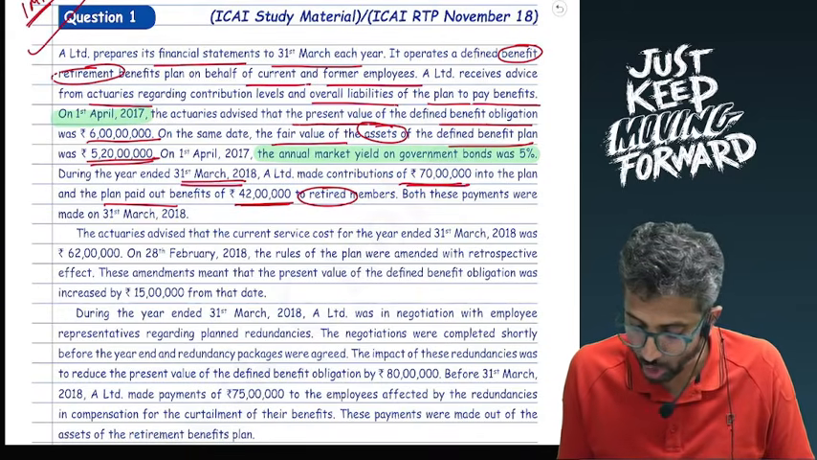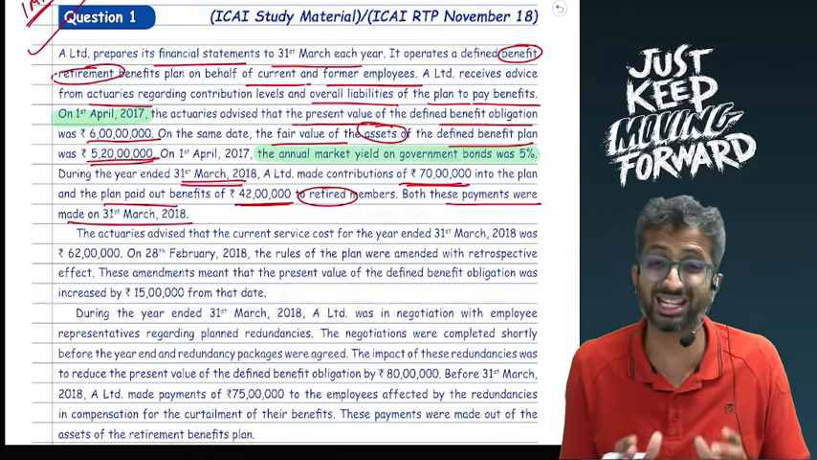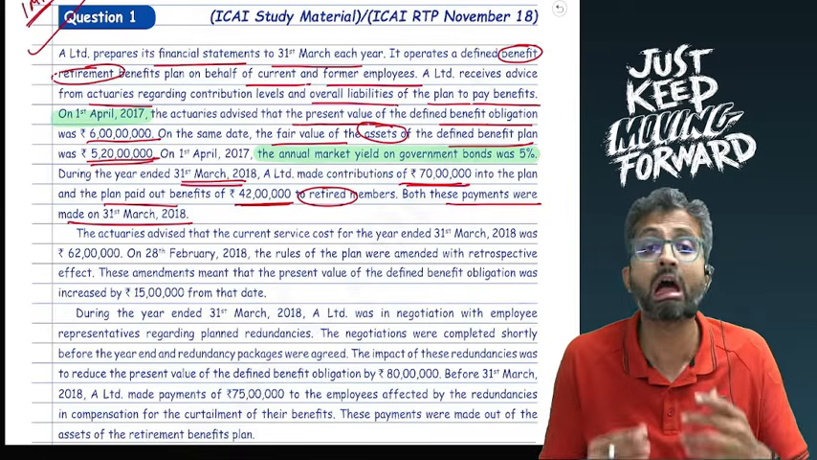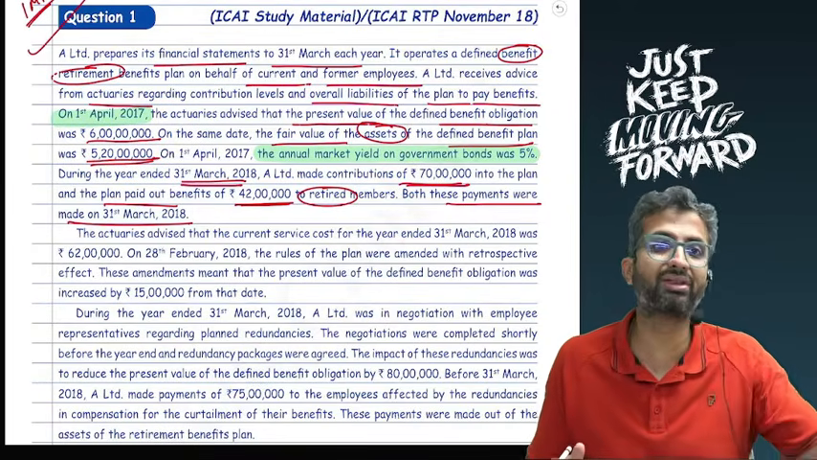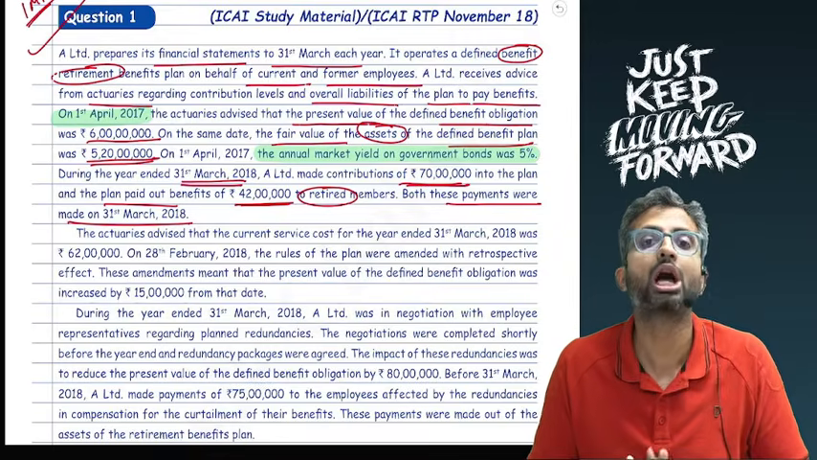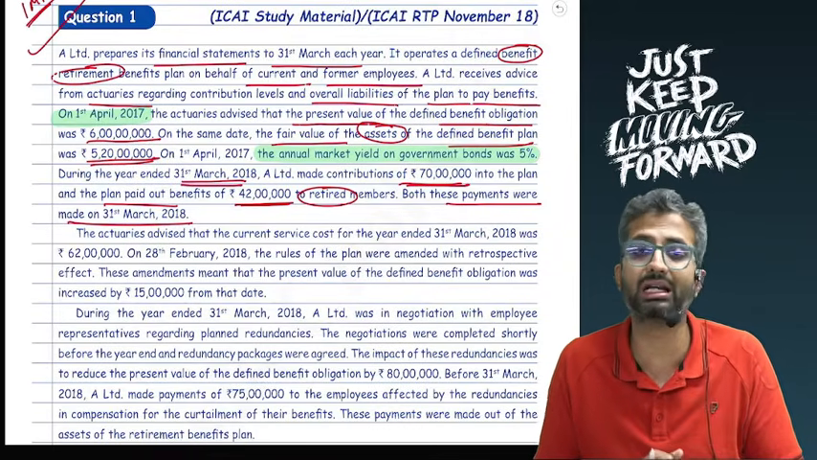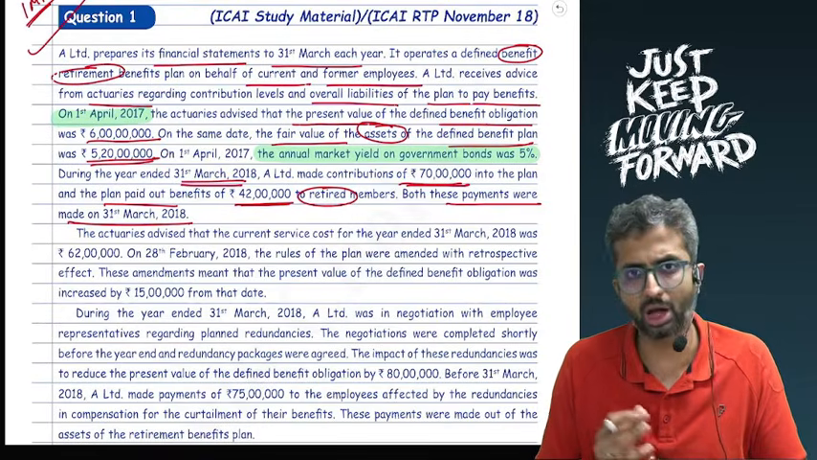In this case, you have been told both these payments were made on 31st March, and as a result, there will be no separate adjustment of, let us say, interest on either of these. If they were received or paid somewhere before 31st March, you might have to do a separate adjustment for, let us say, the expected return as well for this.